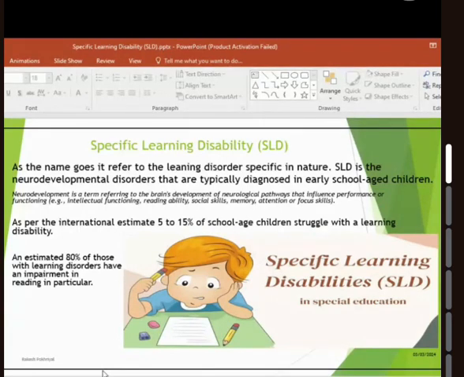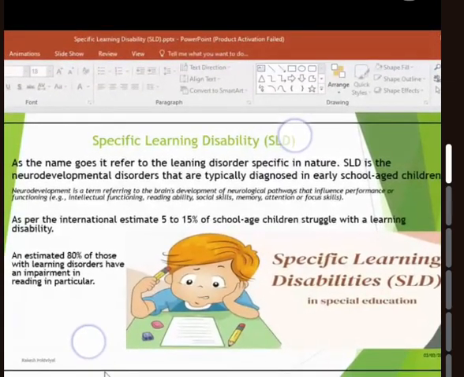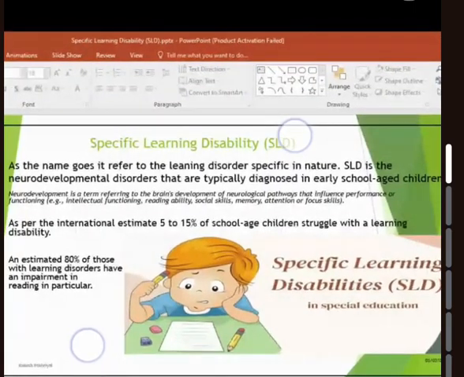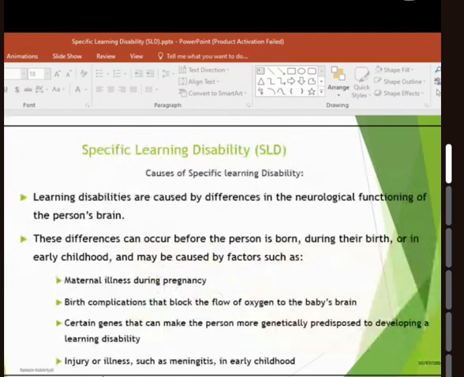As per international estimates, around 15% of school-going children struggle with learning ability of one kind or another. Out of that 15%, almost 80% of the children's disorders refer to impairment in reading in particular. There are several different kinds of learning disabilities, and these are caused by differences in the neurological functioning of the person's brain.